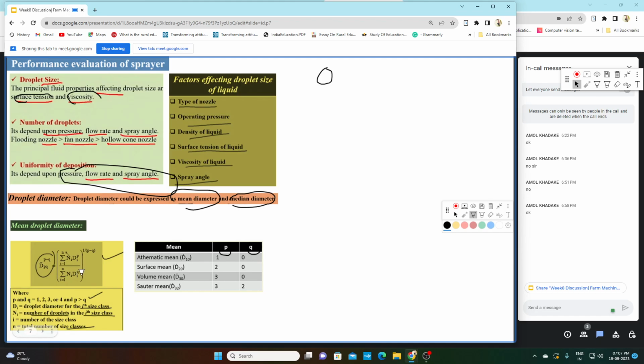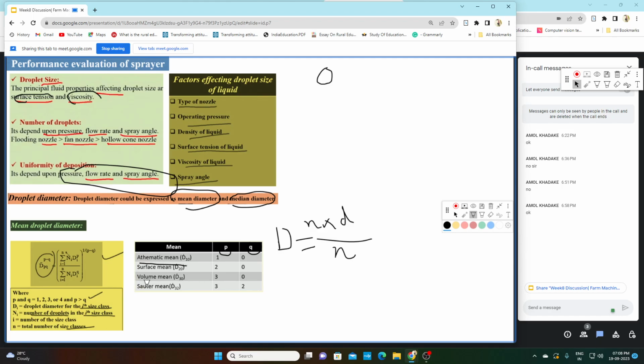So here it will be equal to the sum of n_i d_i divided by the sum of n_i. So that is nothing but mean: number times diameter divided by N. So that is arithmetic mean.